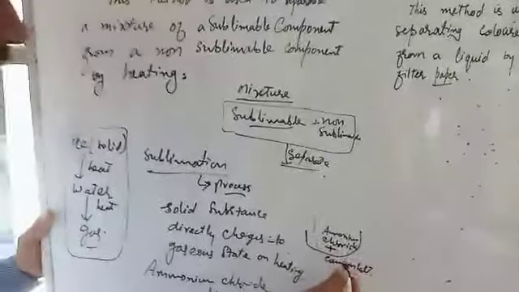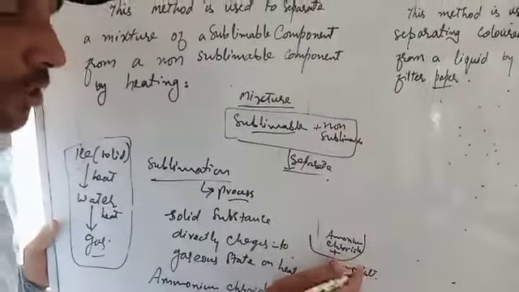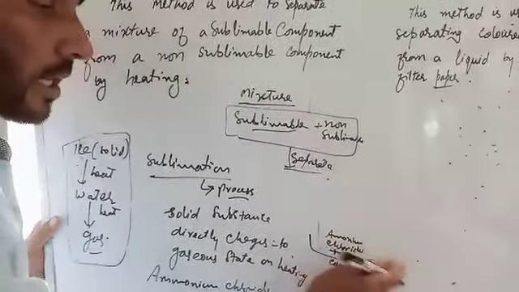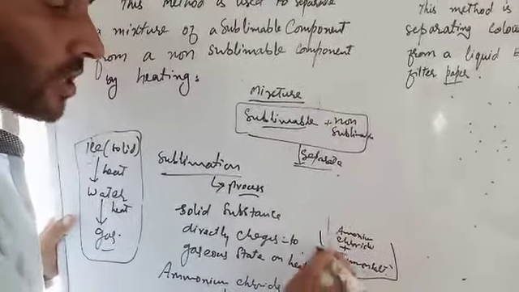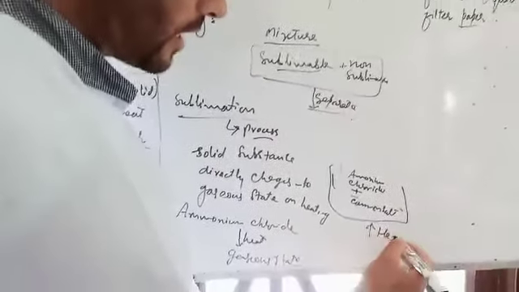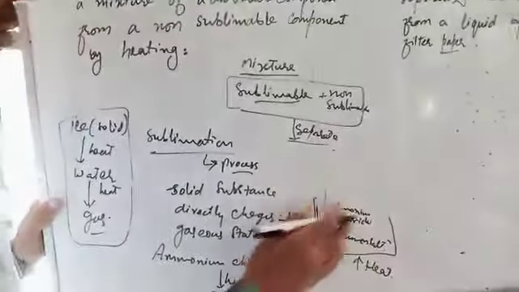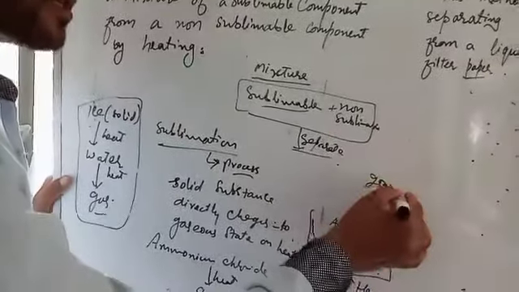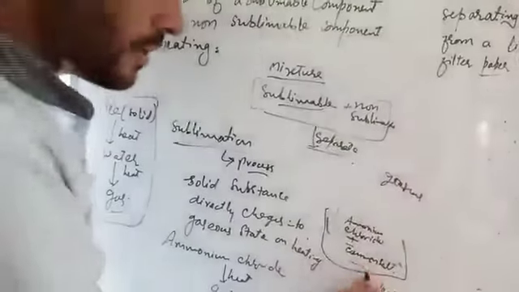When these two substances are present in a china dish, we will heat it. Then what happens? The ammonium chloride will get converted into the gaseous state, and the salt will remain here.